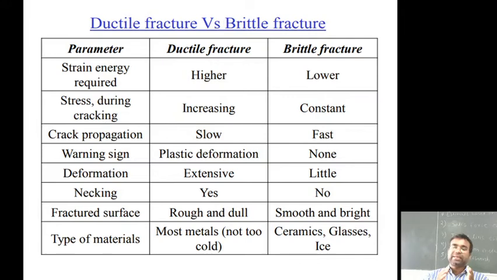The necking is taking place in the ductile nature, but in the brittle there is no ductile necking taking place, as you saw in the stress strain diagram of the ductile and brittle material. The fracture surface appears rough and dull in the ductile, but in the brittle it looks smooth and bright. Most of the ductile materials are those made by the cold process, and the brittle materials are ceramics, glasses and ice.